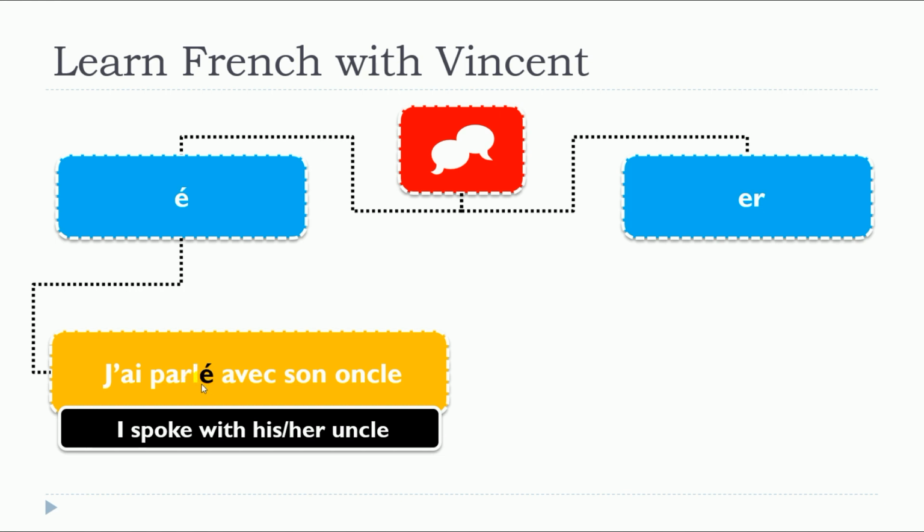And there are many persons who will make the mistake and they will put this er form here instead of accent aigu, just because phonetically it is exactly the same way. And this is the risk about it, because it sounds the same, then certain people make some typos, and this is one major type of typo that people tend to make.